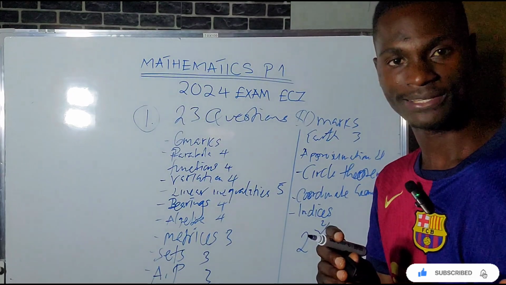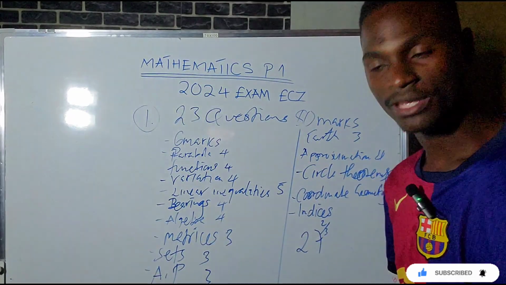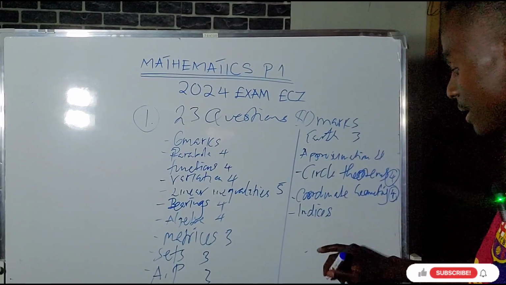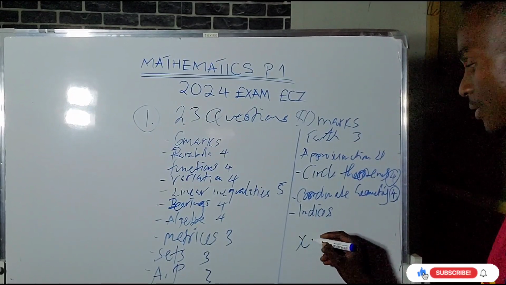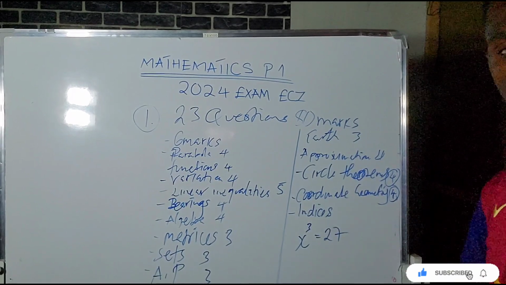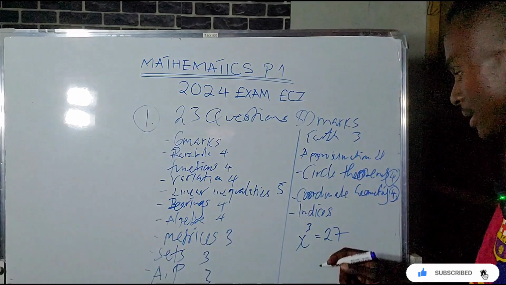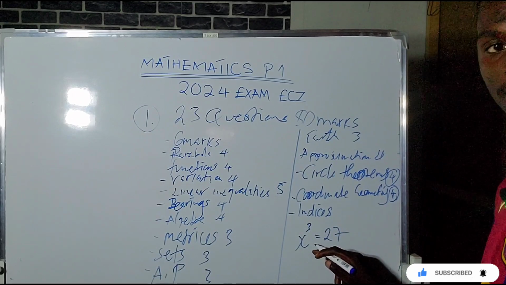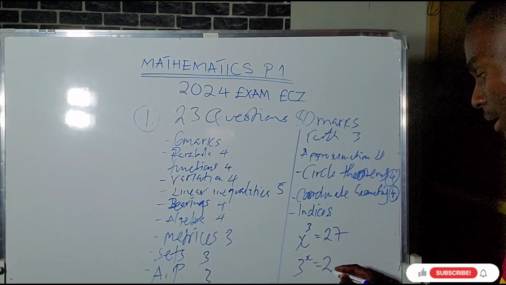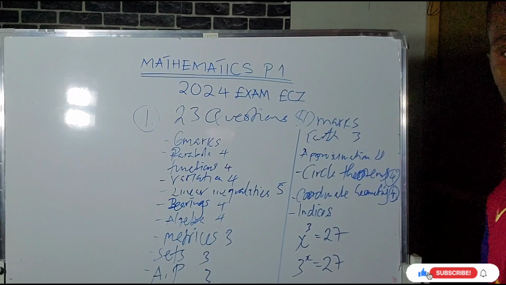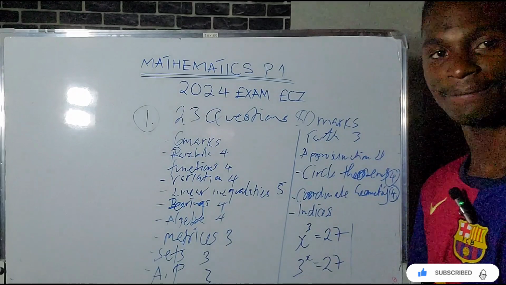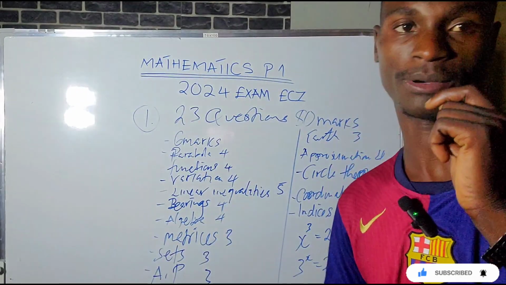Mark my word, it is equations involving indices. Equations involving indices are equations like x to the power 3 is equal to 27, where you have a known base. Sometimes you may have a known power. You are told to solve this equation. You find one of these in the mathematics paper too.